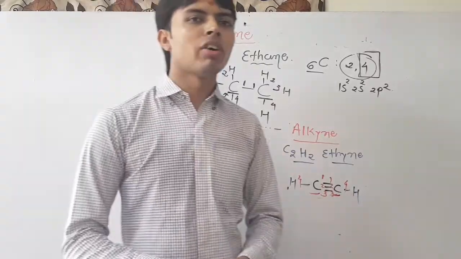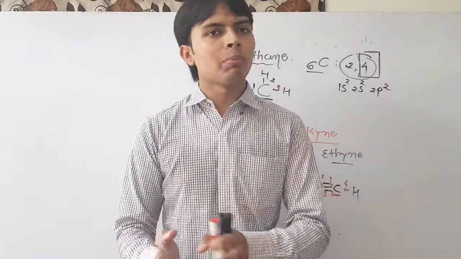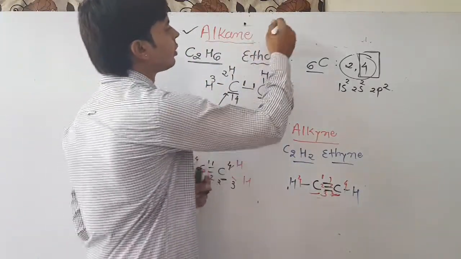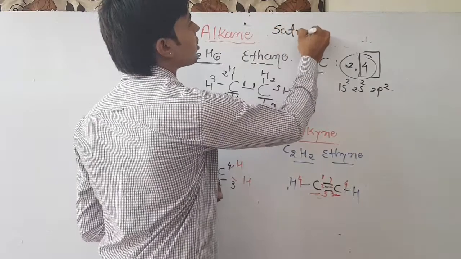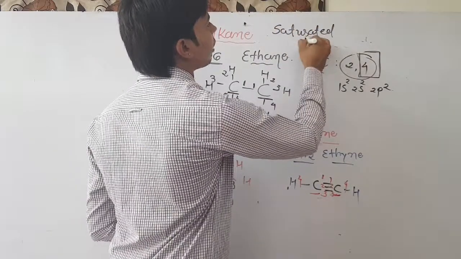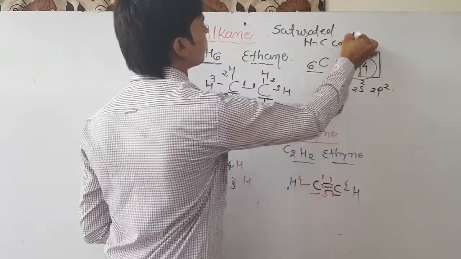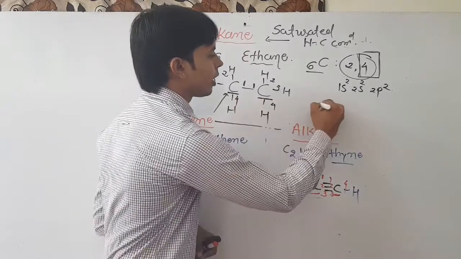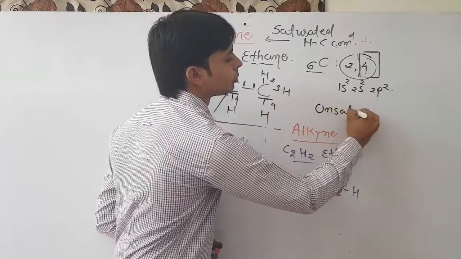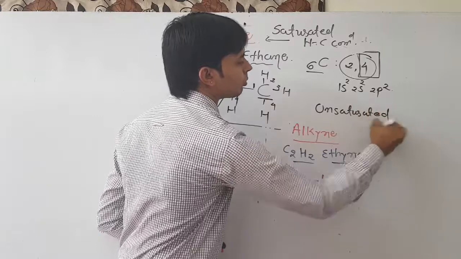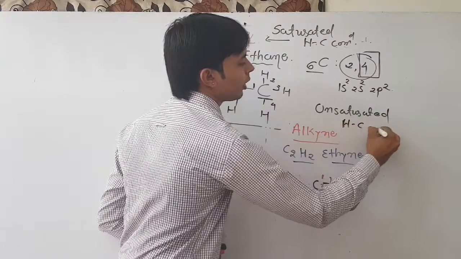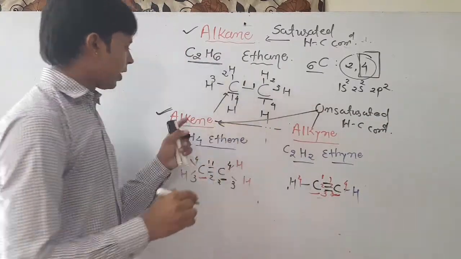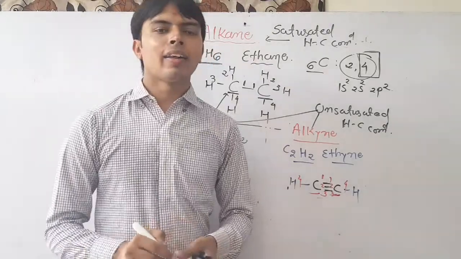We have discussed hydrocarbon compounds. Hydrocarbon compounds are separated into 2 forms. First, saturated hydrocarbon compounds, alkane, and other, unsaturated hydrocarbon compounds, in two forms, alkene and alkyne.